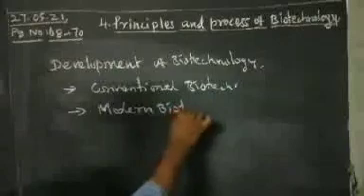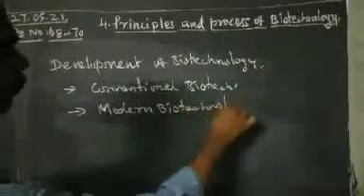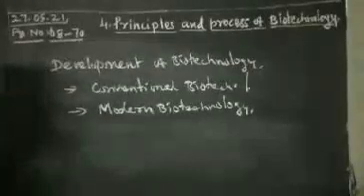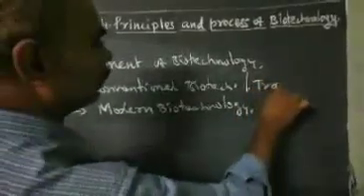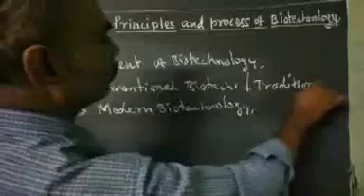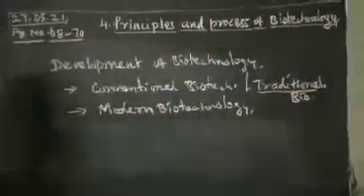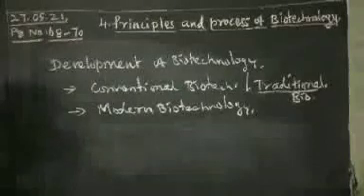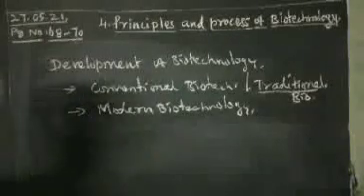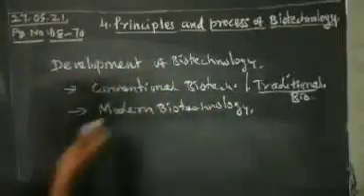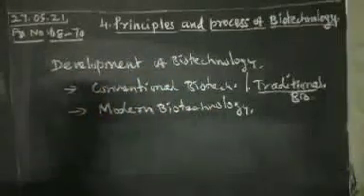Conventional biotechnology is otherwise called traditional biotechnology. Traditional means the techniques that were mostly used in ancient days. Conventional biotechnology is the same way. The next one is modern biotechnology.